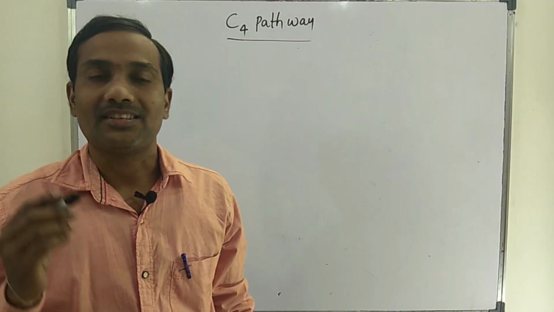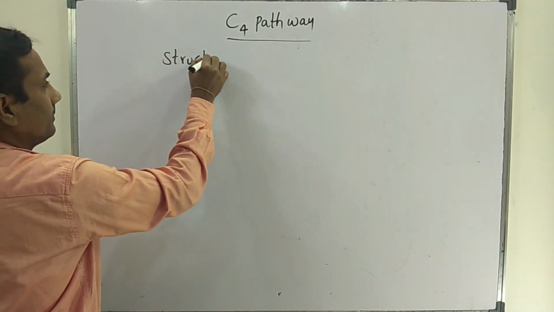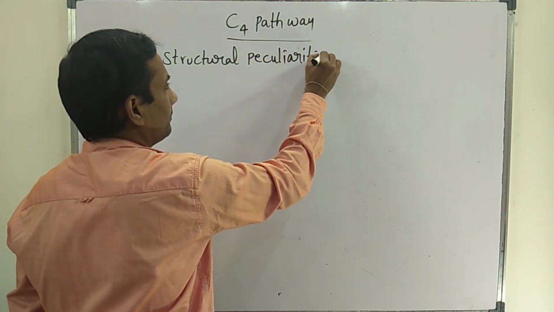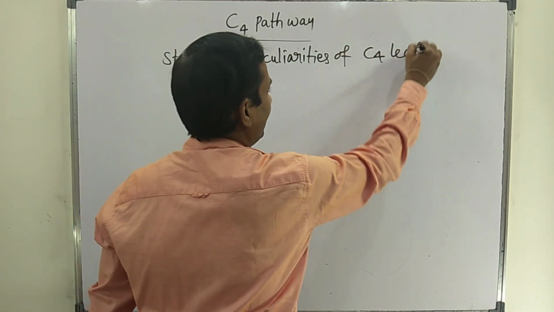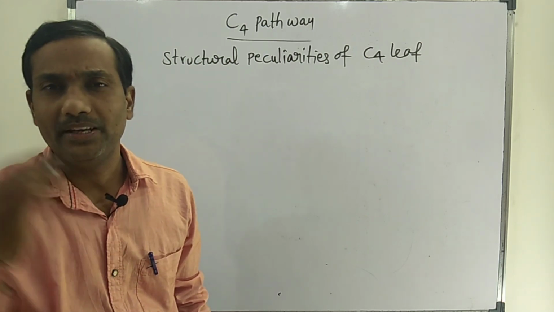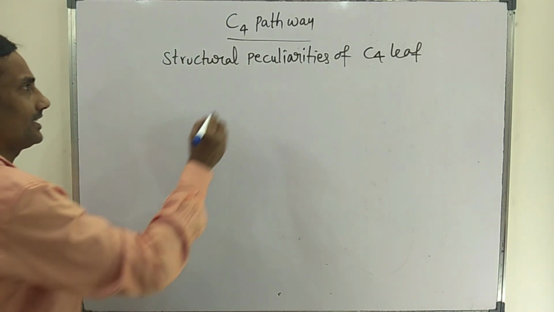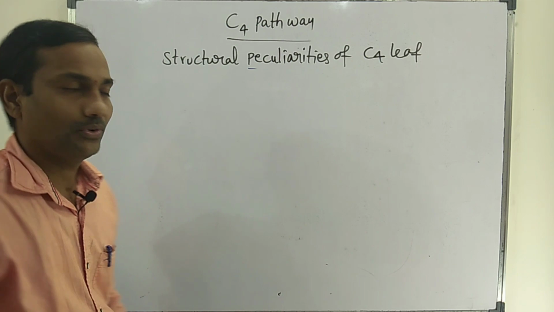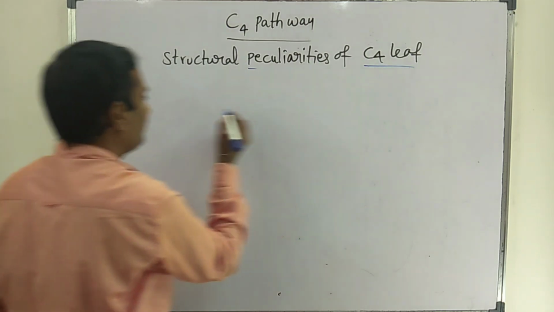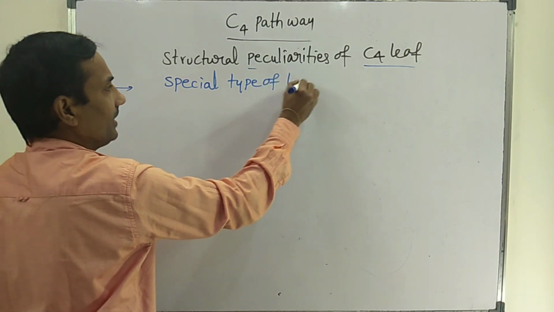Structural peculiarities of the C4 leaf: a C4 pathway exhibiting leaf shows many unique anatomical features. Let us see what structural peculiarities can be seen in the C4 leaf. The leaf of a C4 pathway exhibiting plant shows a special type of leaf anatomy.